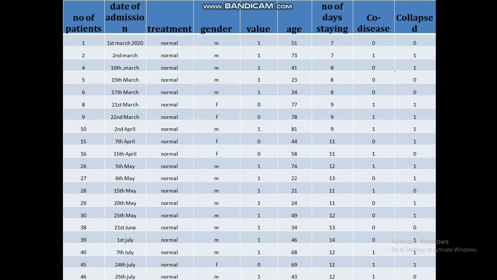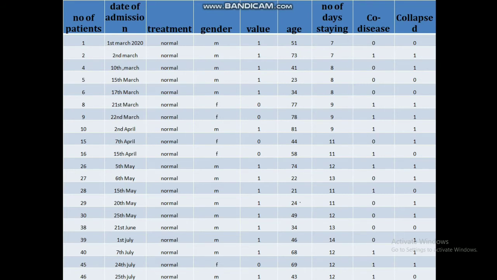This is our hypothetical data set. Whenever you are able to apply this model or technique, you definitely have some empirical data, that means your survey data or secondary data. This is the number of patients that have taken admission. This is the date of admission, whatever it may be. This is the treatment. Two types of treatments are given: normal treatment, that means the doctors couldn't provide oxygen and some other specialized treatment, and another is oxygen, providing oxygen or special treatment. This is gender, whether the patient is male or female. This is a binary variable: if male, we put 1, otherwise for female we put 0.